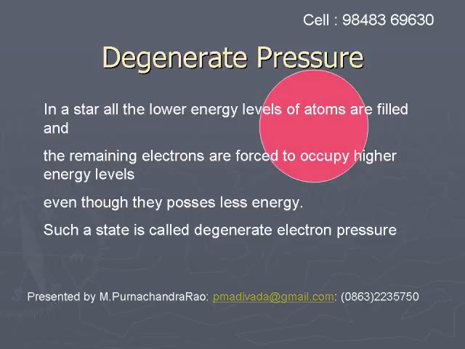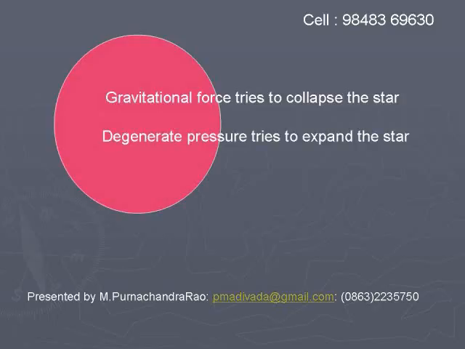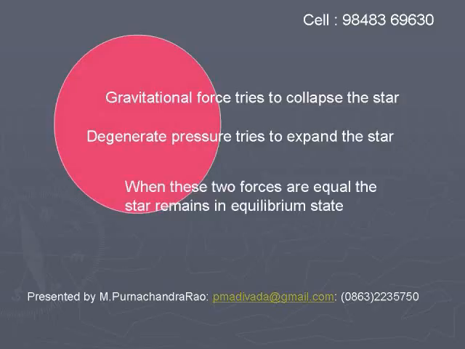Gravitational force tries to collapse the star, while the degenerate pressure tries to expand the star. When these two forces are equal, it will be in an equilibrium state.